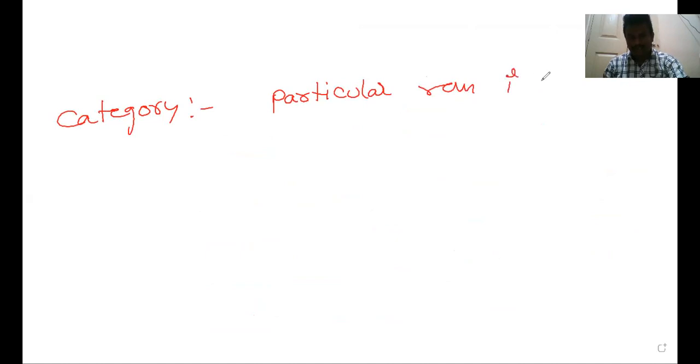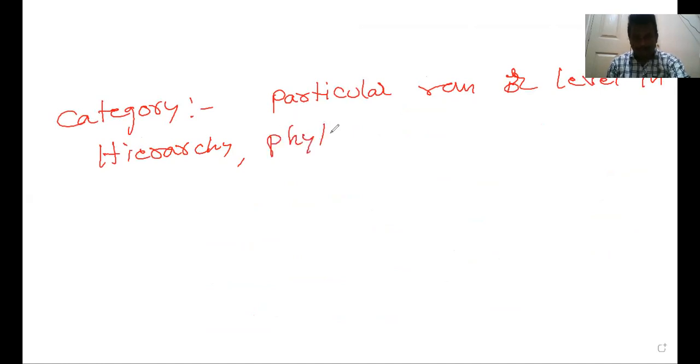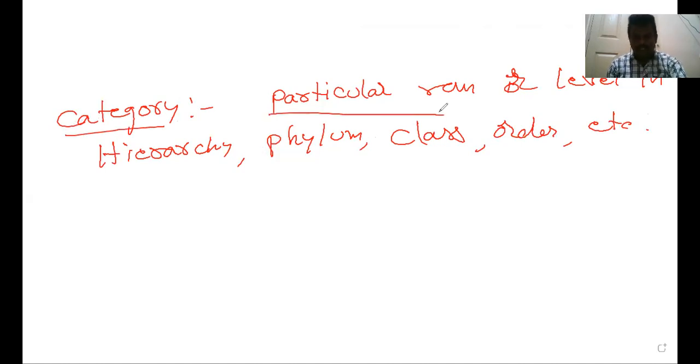Next topic, next category. It is an abstract, difficult term that refers to a particular rank or level in the hierarchy. So phylum, class, order, etc. are called categories. It is an abstract term that refers to a particular rank or level in the hierarchy. Phylum is one category, class is one category, order is one category, etc.